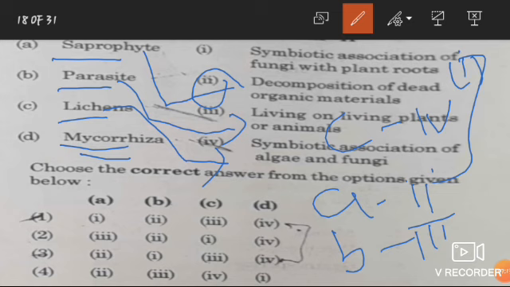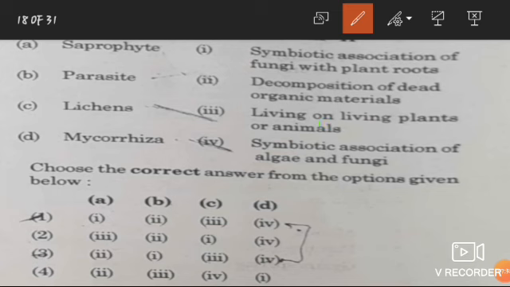In all the four options, there is only one option where D matches with first. So the answer will be fourth. The answer of this question is fourth. If you know the definition of mycorrhiza only, then also you can solve this question.